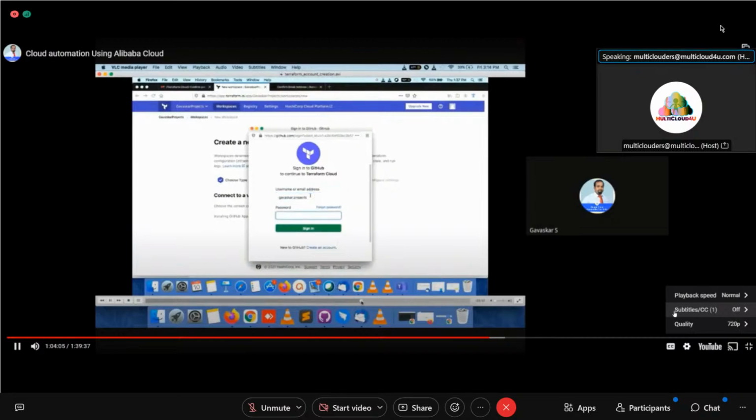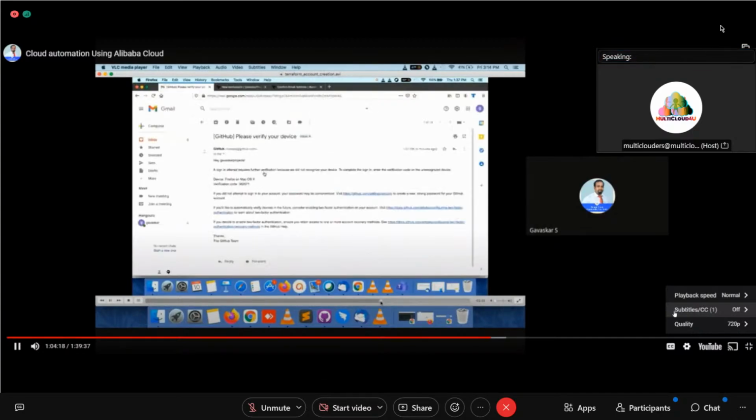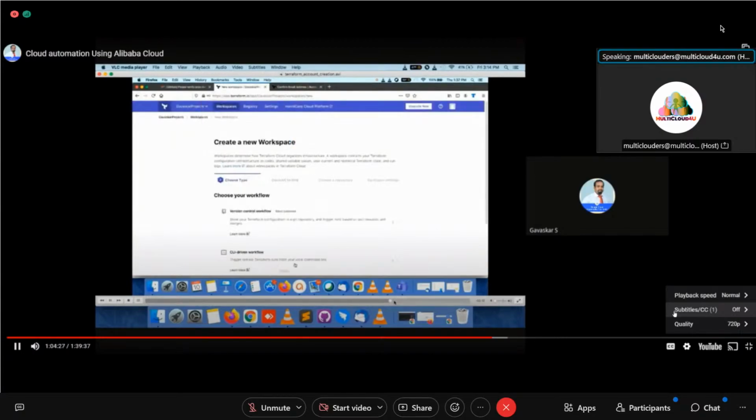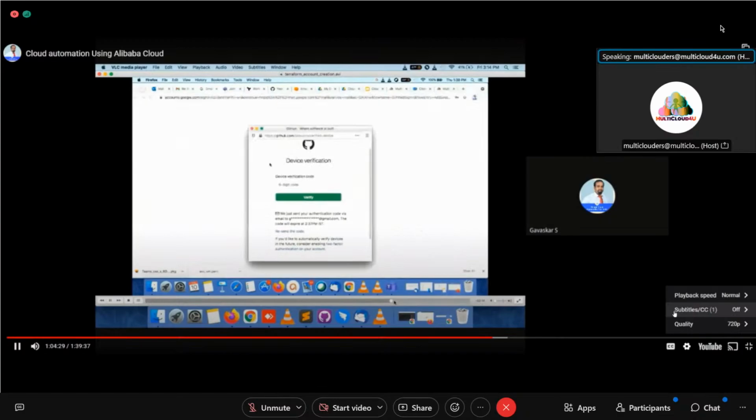Now we have to provide the username and password. Yeah, now it is authenticated. So you'll get the verification code. You have to copy that verification code and provide it over the Terraform Cloud account. Okay, now it is ready. So now the Terraform, yeah, now it is ready, I think.